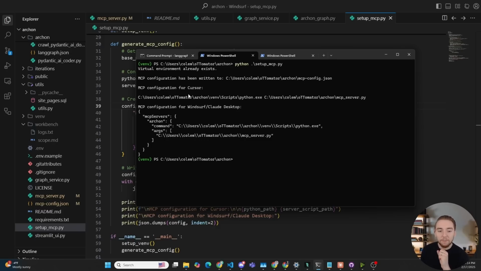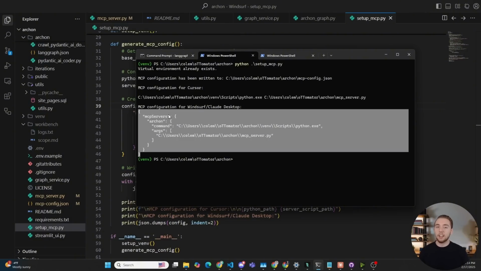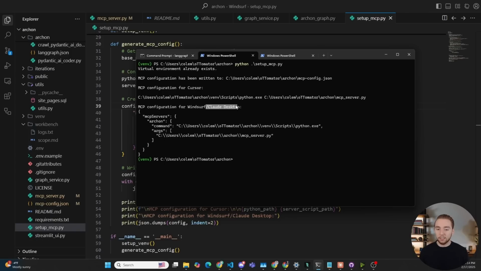But then look at this. It gives me my configuration that I'd have to put into Cursor, instructions for that in the README. And then it also gives me the JSON to put in the config for MCP in Windsurf or something like Claude Desktop as well. So you run this script, you know exactly what to do to set up your Archon MCP. So I make it as simple as I possibly can for you.